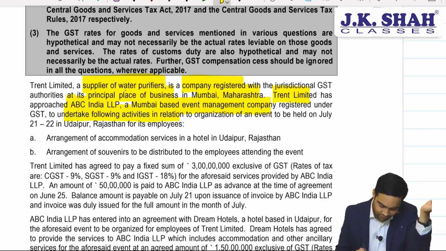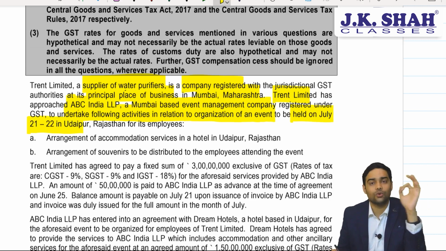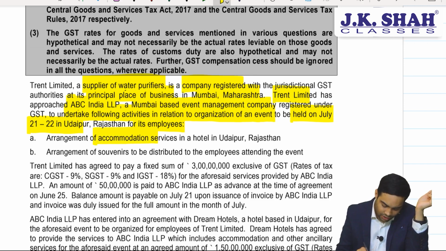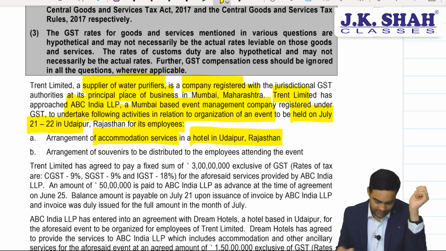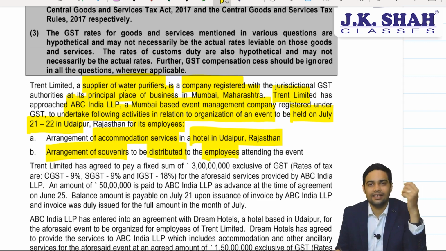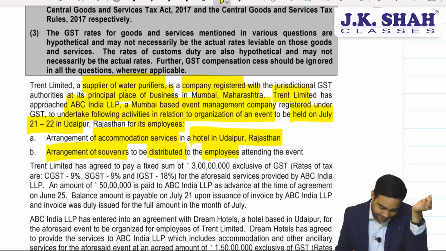To undertake the following activities in relation to organization of an event to be held in July 21-22 in Udaipur, Rajasthan for its employees. Arrangement of accommodation services in hotel in Udaipur. Fair. Arrangement of souvenirs to be distributed to employees attending the event. So they are going to give something valuable, or I mean something memorable to the employees. So the event management company has to arrange two things: one, accommodation; second, souvenirs.